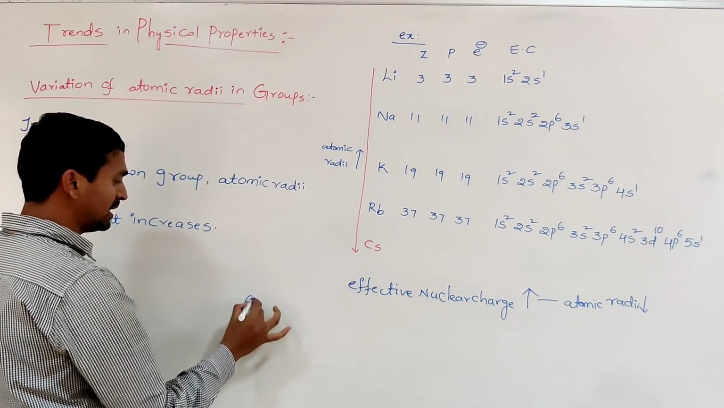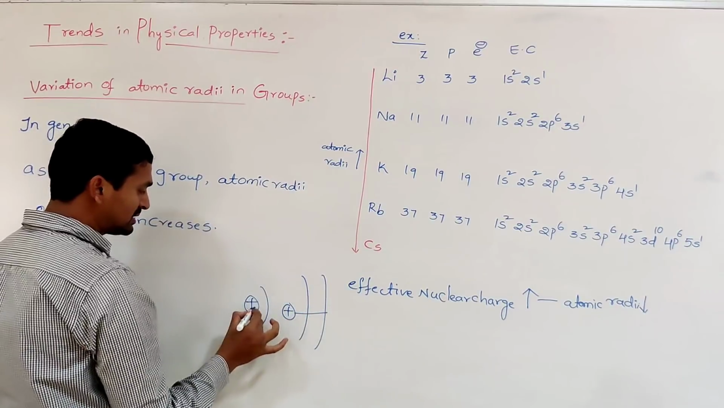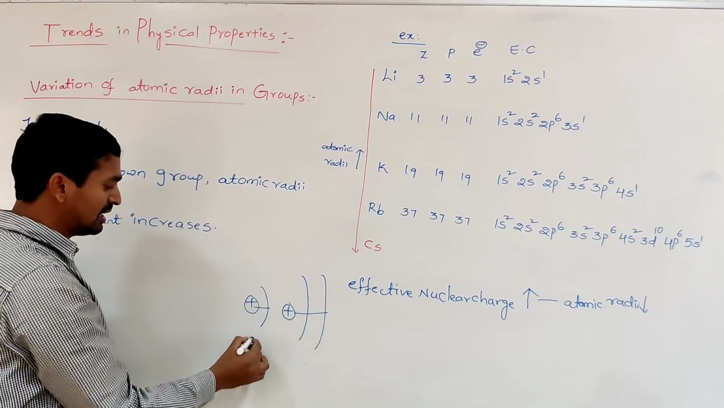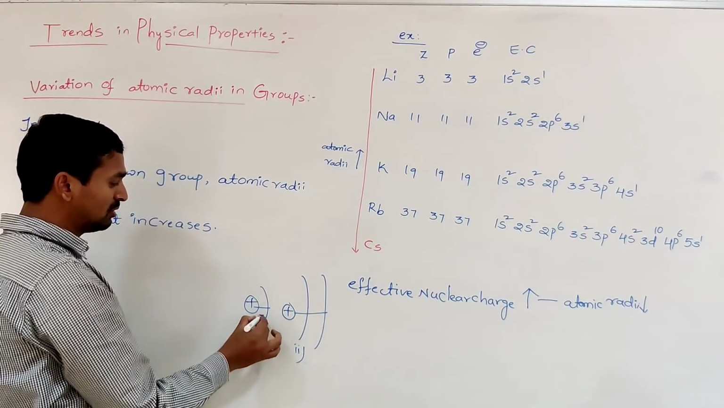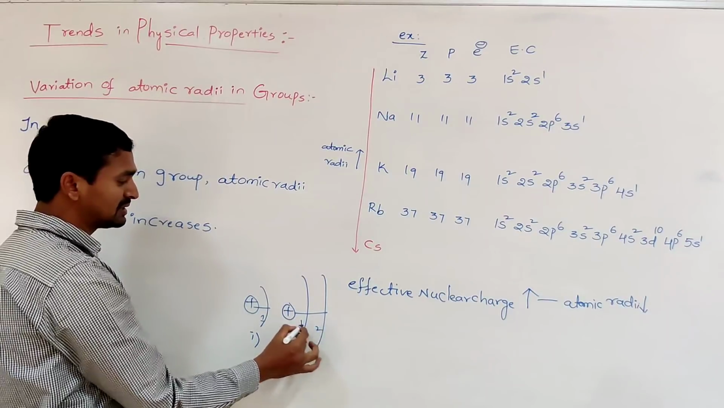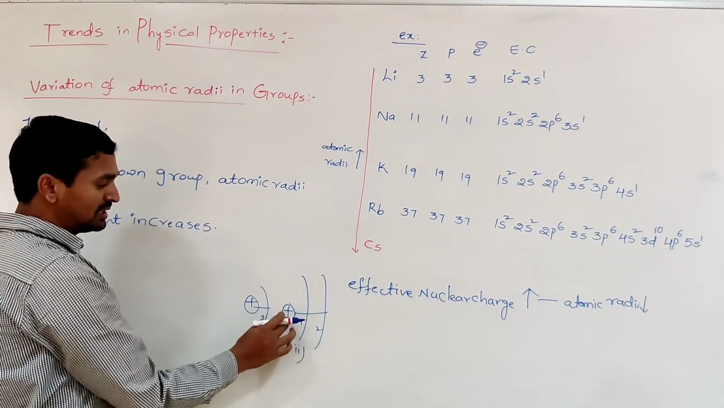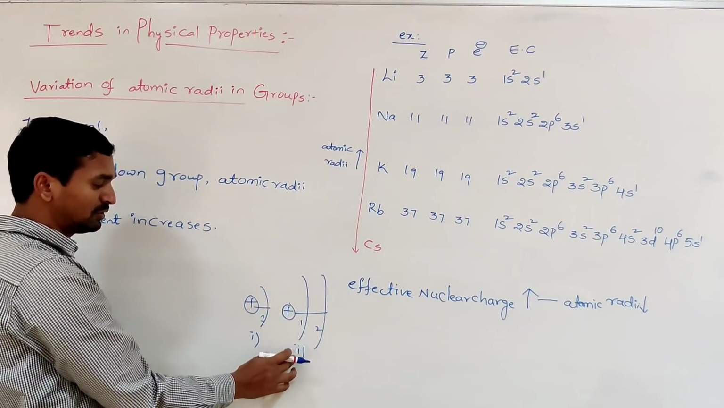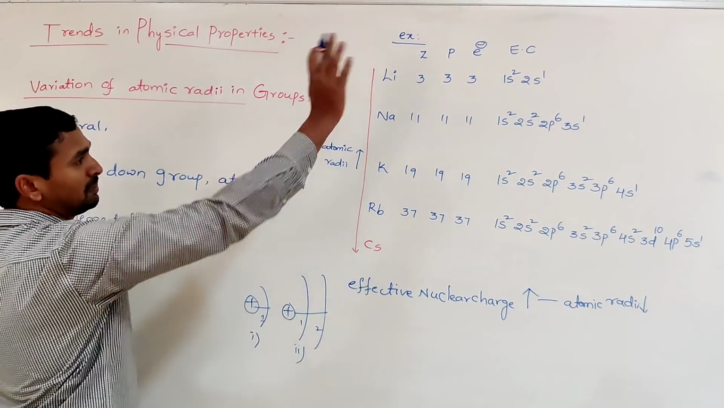So this is the first one, then this is the second one. The distance from the center of the nucleus to the outermost shell is clearly less in the first case than in the second case, because here there is only one energy level and here two energy levels are there, with electrons present up to the second. That's why the distance from the center of the nucleus to the outermost shell in the second case is greater than in the first one.